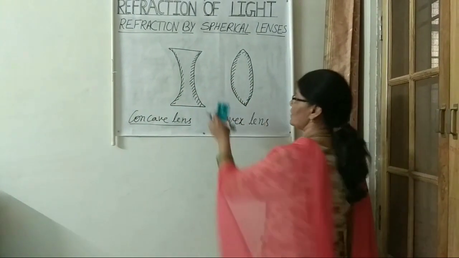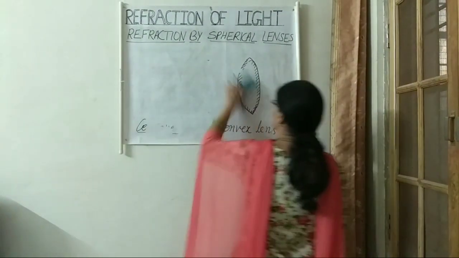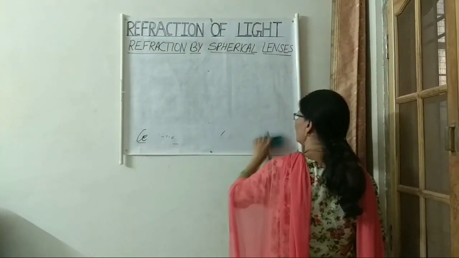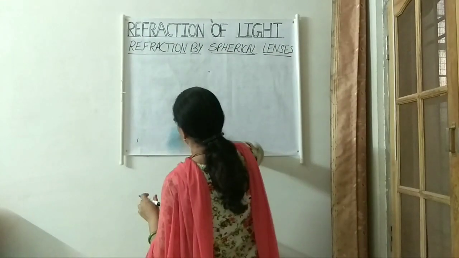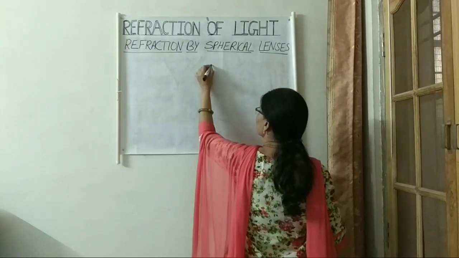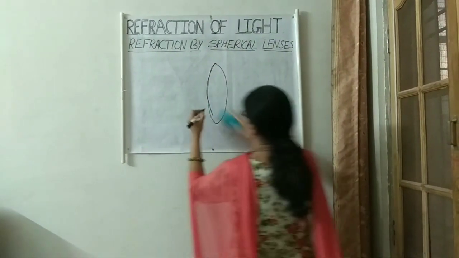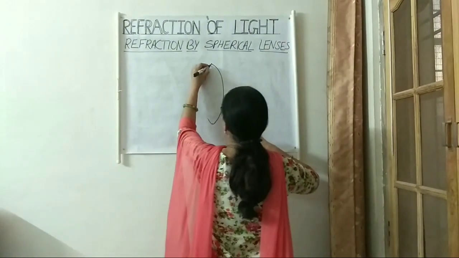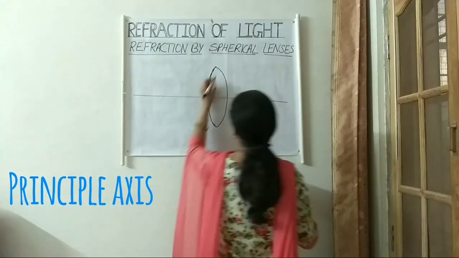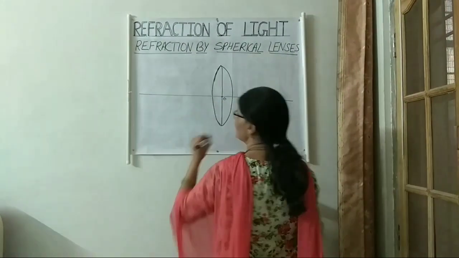Now next are the important terms related with the lenses. Here we will deal with these two types of lenses, concave and convex. This is our convex lens. And this is the principal axis, as we have done in the case of spherical mirrors.